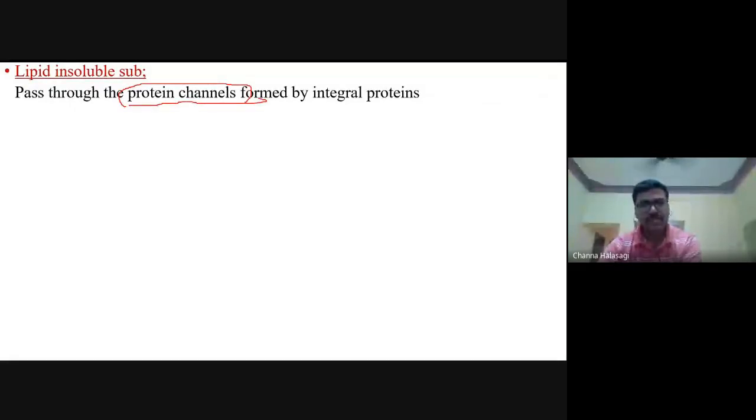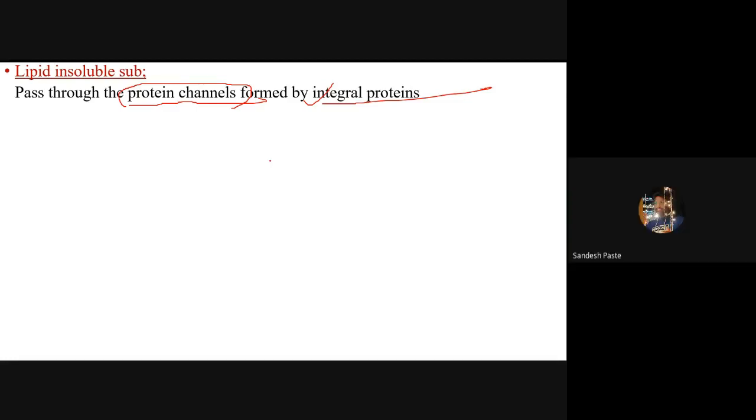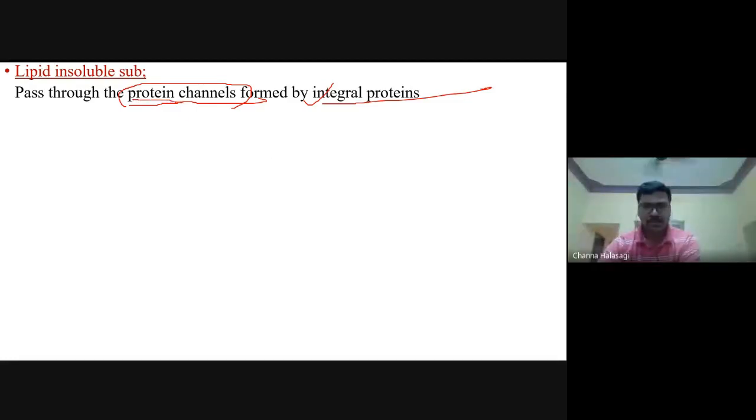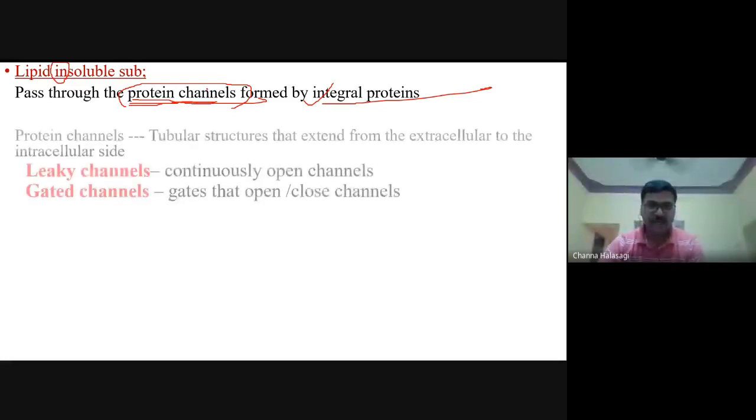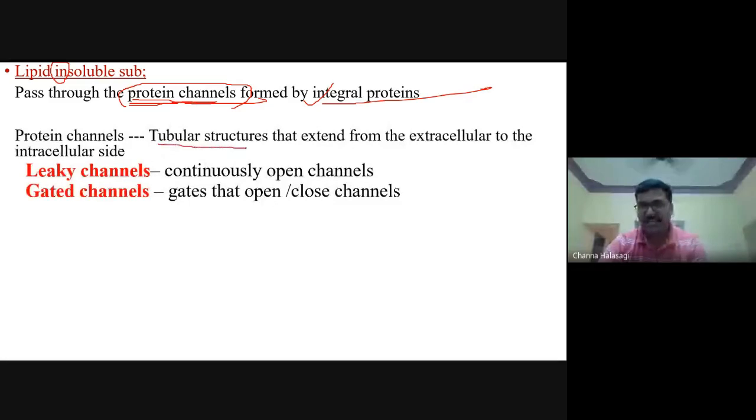They pass through special channels called protein channels. You know that the cell membrane is made up of integral proteins and peripheral proteins. Do you remember this concept? In the cell membrane you have protein channels, and through these protein channels the lipid insoluble substances move. Lipid soluble substances exchange directly via the cell membrane, but lipid insoluble ones get exchanged through the protein channels, which are tubular structures that extend from the extracellular to the intracellular side of the cell membrane.